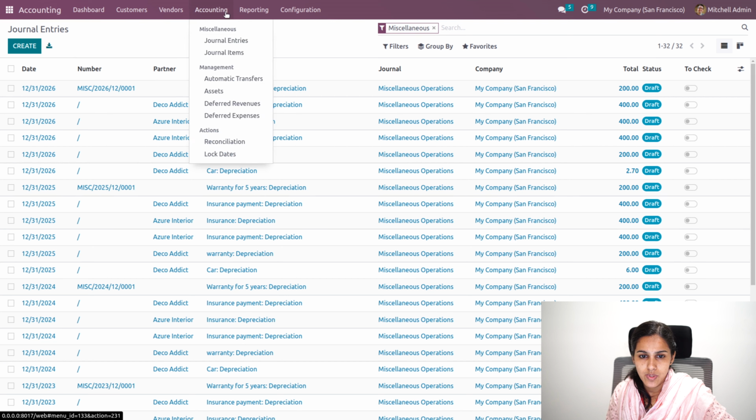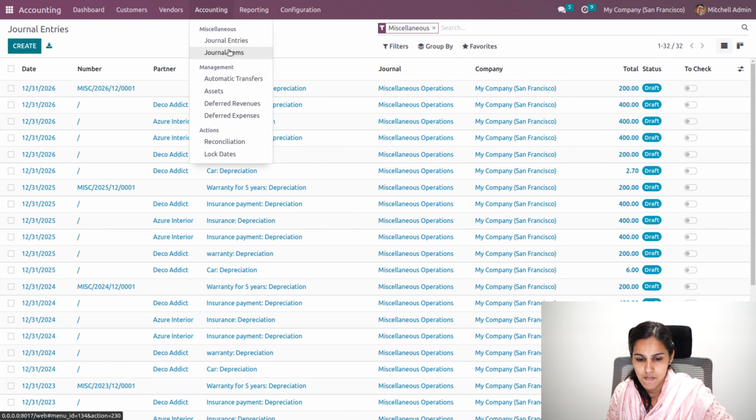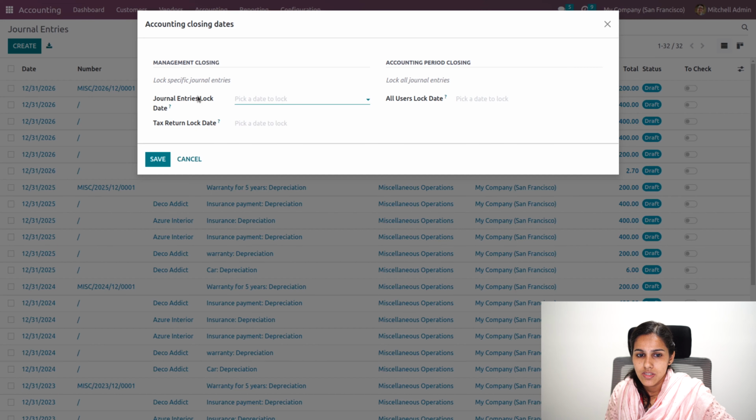Then we'll move to our lock dates. Lock dates can be added for management closing as well as for our account period closing. So we'll have 3 lock dates: one for our tax return, the next for journal entry, and one for all users.